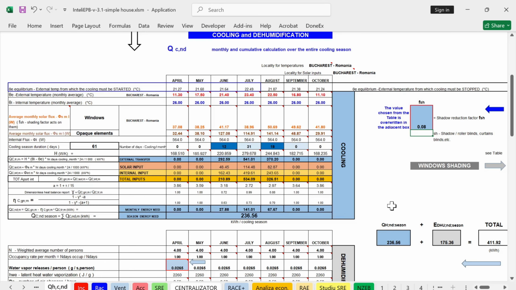So for this period of cooling, the energy requirement decreased very much. Now let's put back our initial shading, which is 1, meaning no shading.